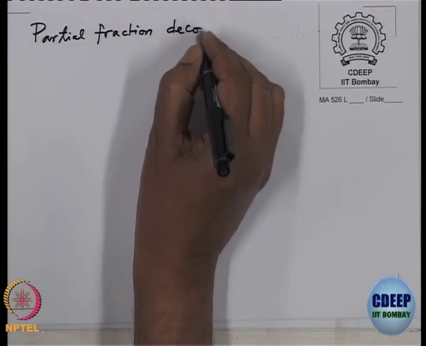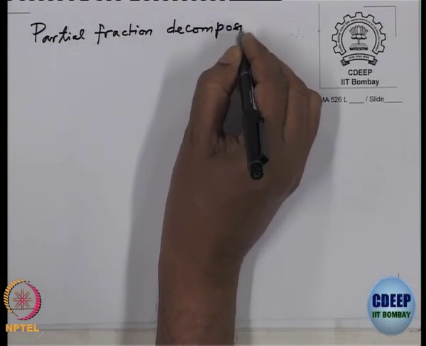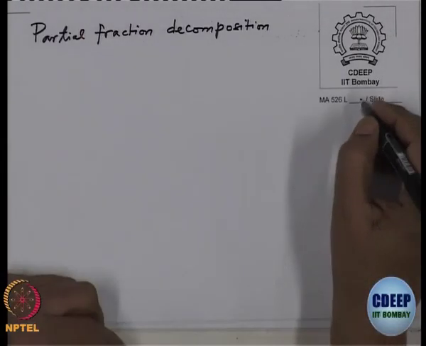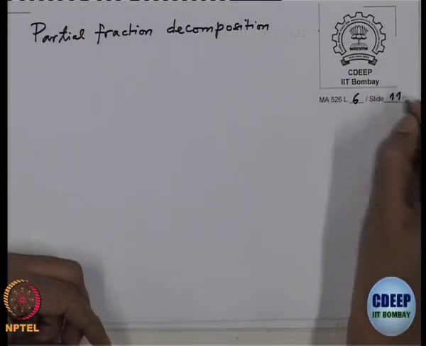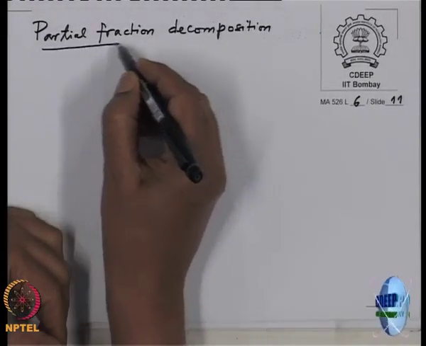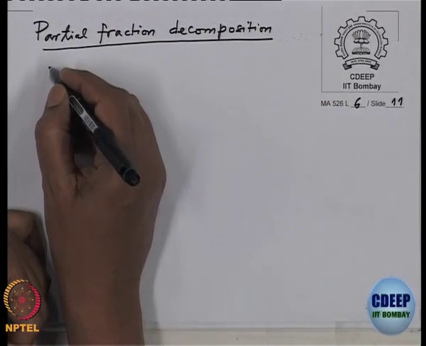Partial fraction decomposition of a rational function. I will just remind you that we have done this many times. For example, let me give you a simple example.